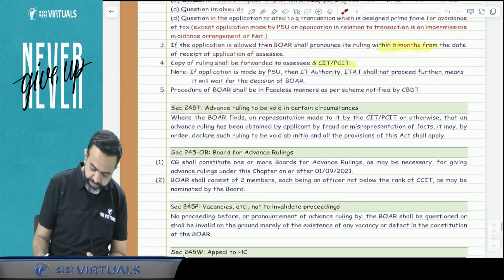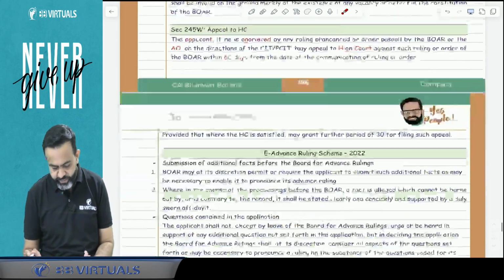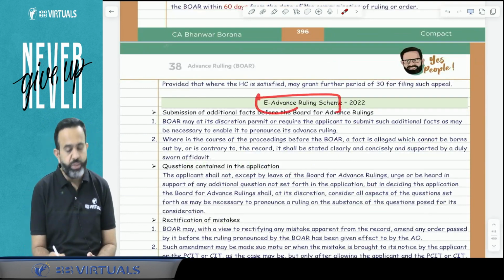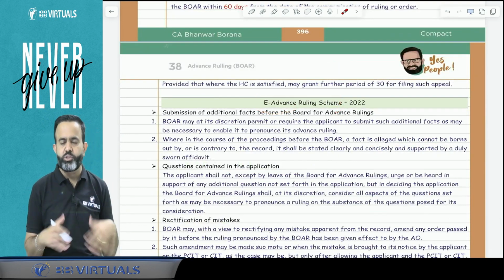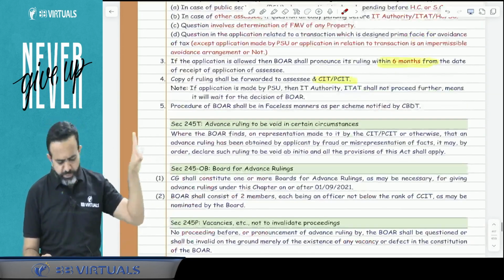Yes. Now one more point. The board for advance ruling function is totally faceless, and there is a faceless scheme, the e-advance ruling scheme, and everything will be faceless. You will not be able to know who the judges are. So there will be a faceless procedure.